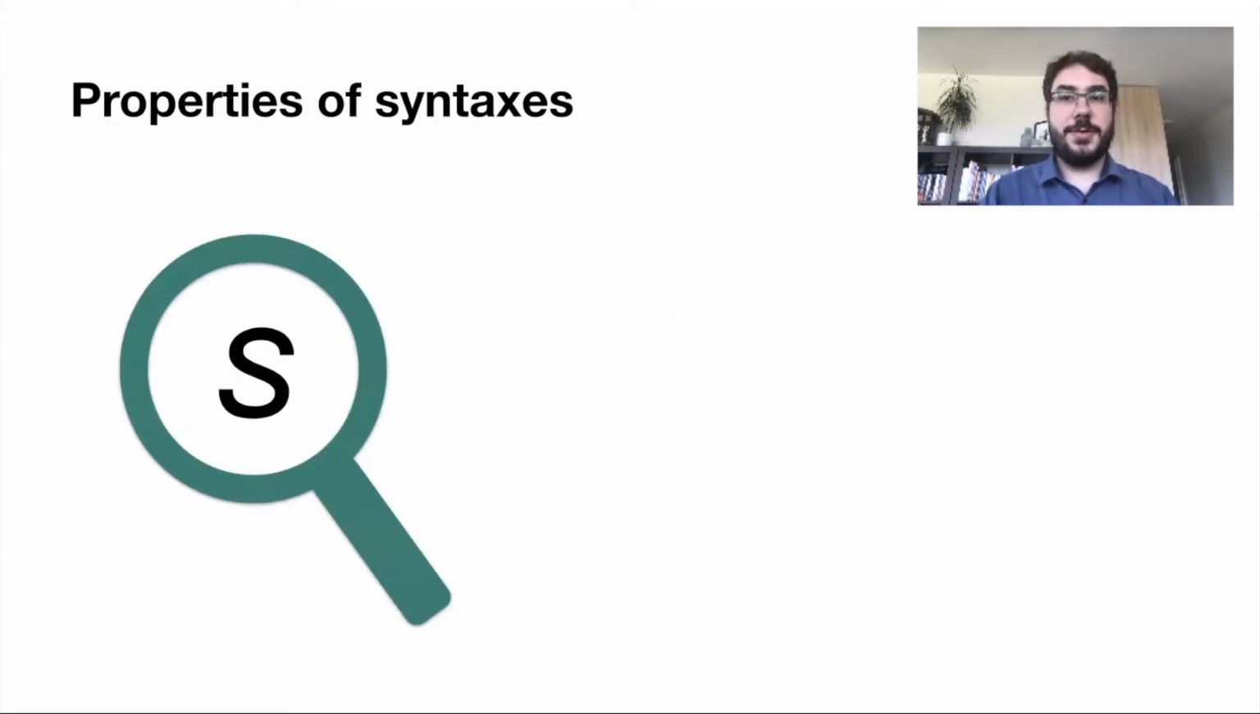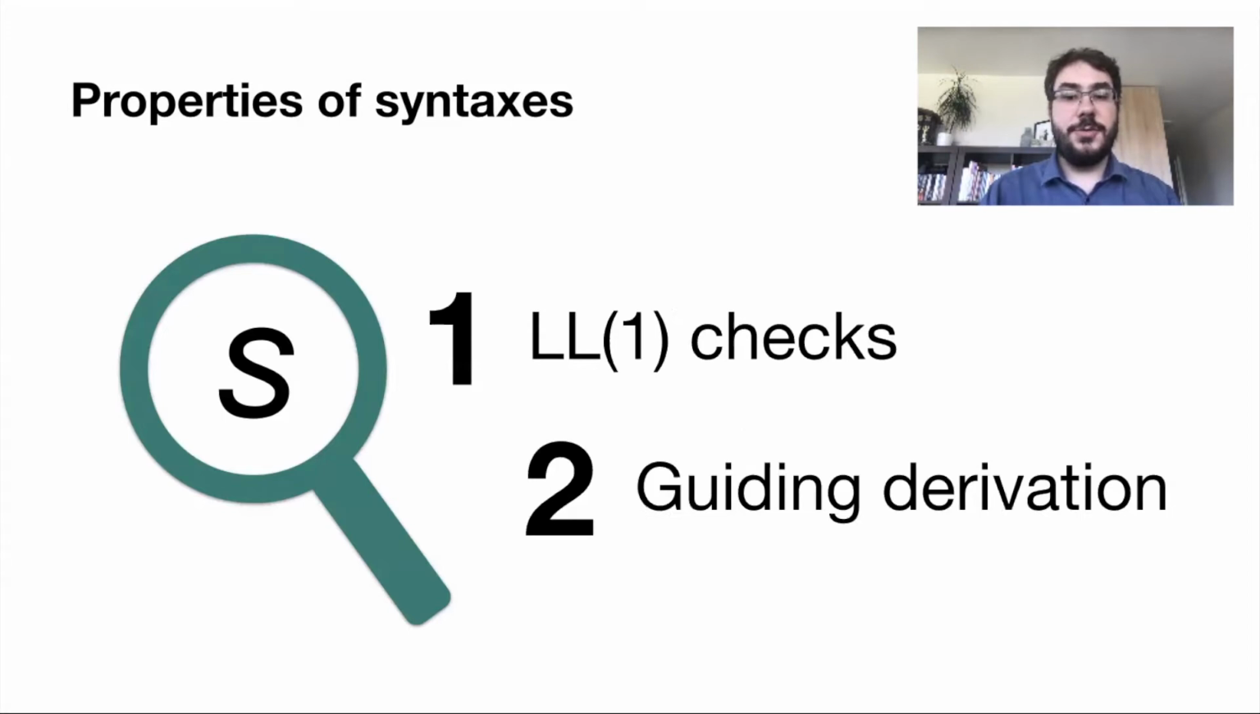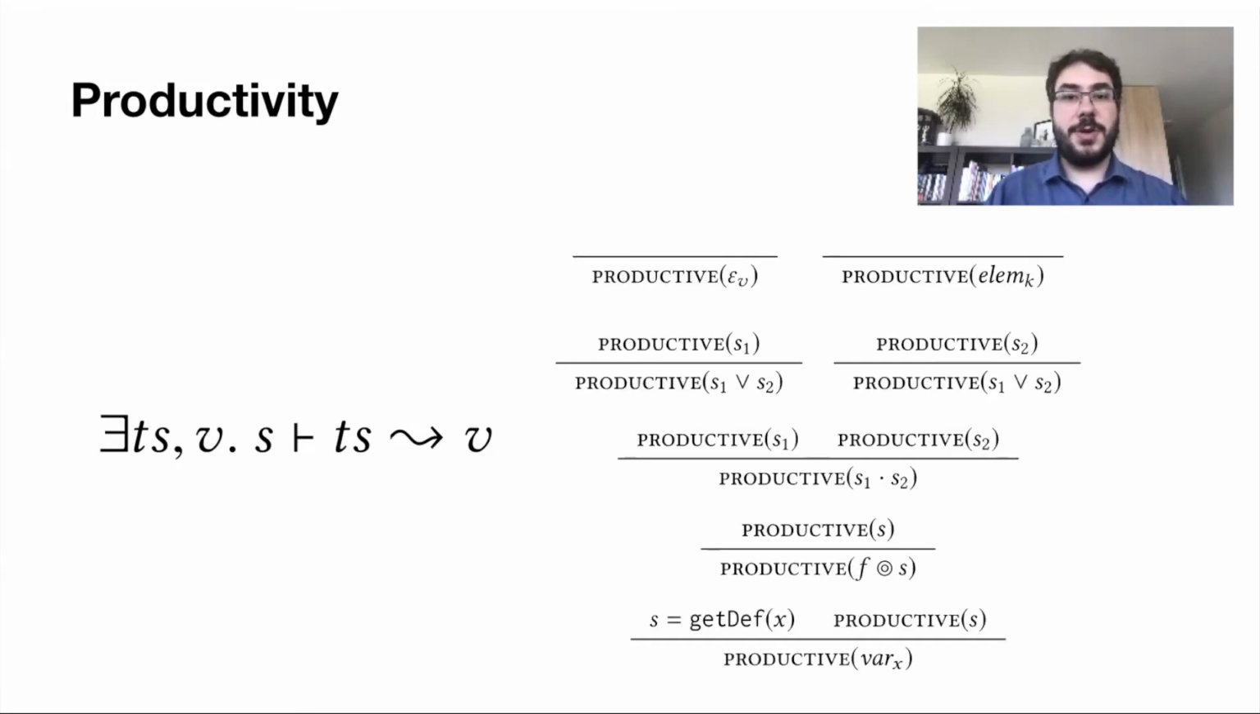We now briefly discuss some properties of syntaxes that we will use to, one, statically check that the syntax is LL1, and two, guide the derivation process. The first property that we look at is productivity. A syntax is said to be productive if it associates at least one token sequence with a value. We derive productivity according to inductive rules.